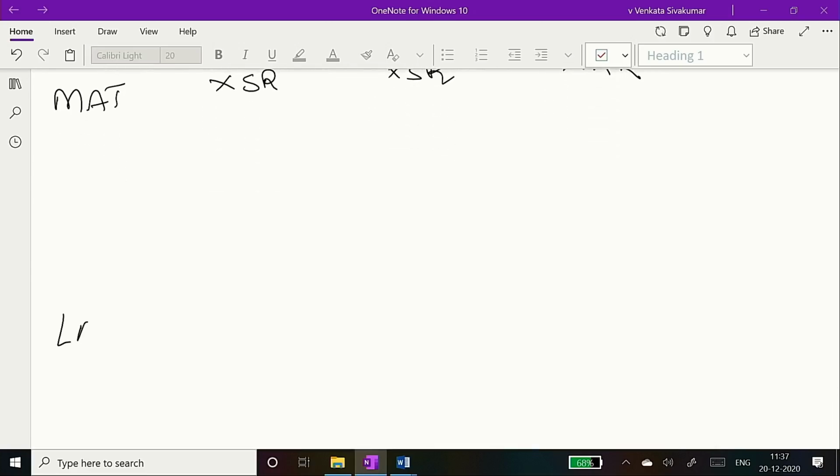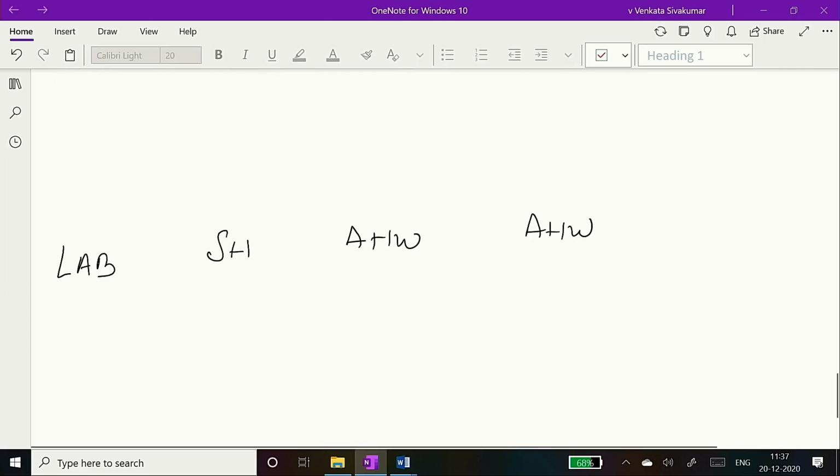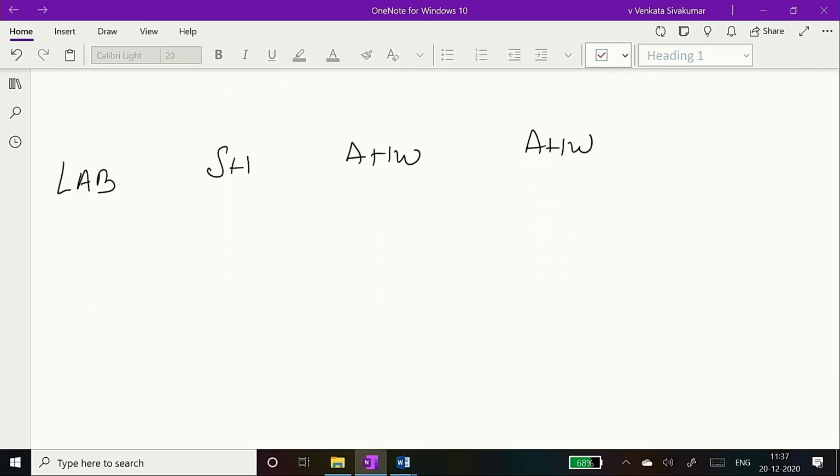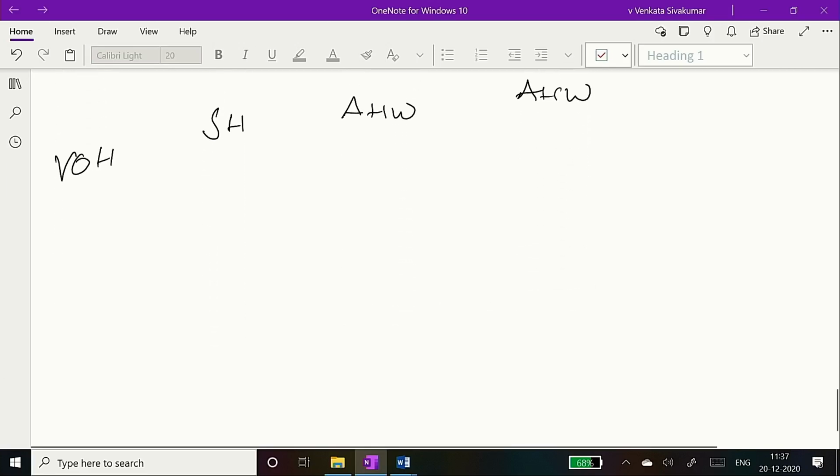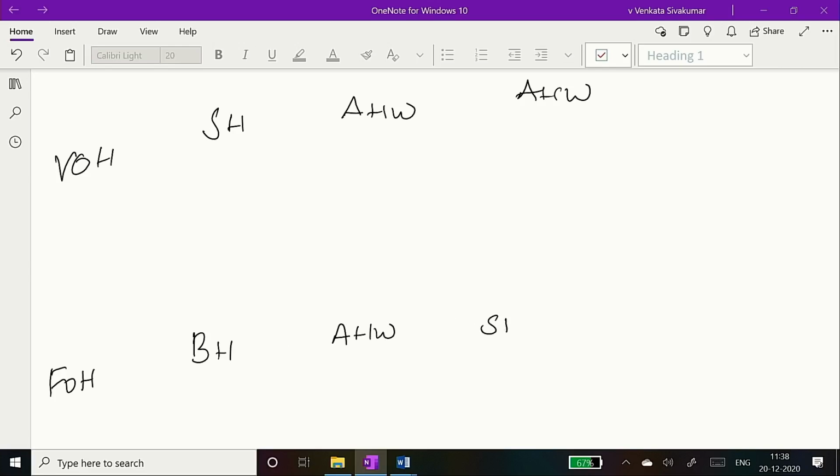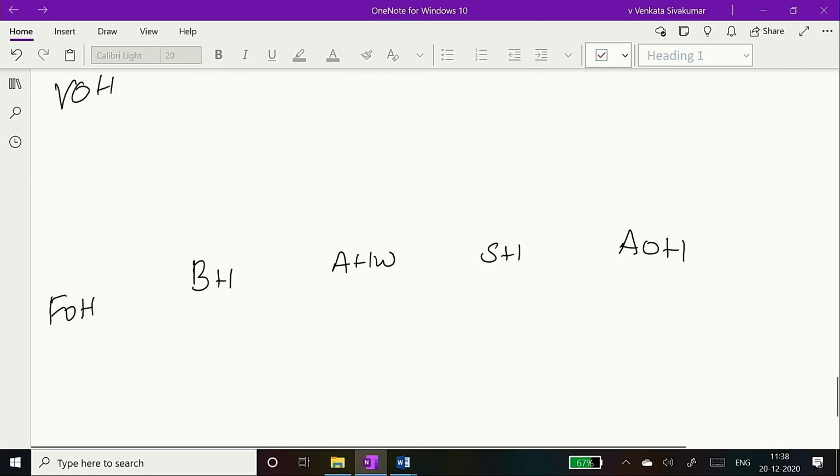Then labor. SH, EHW. Then variable overheads. SH, EHW. There is no idle time in this problem. Fixed overheads. These are the items.